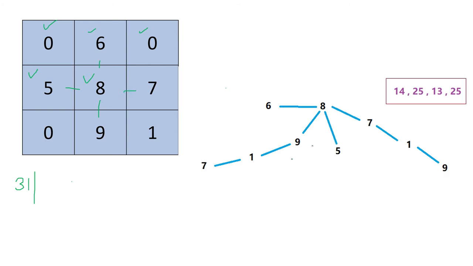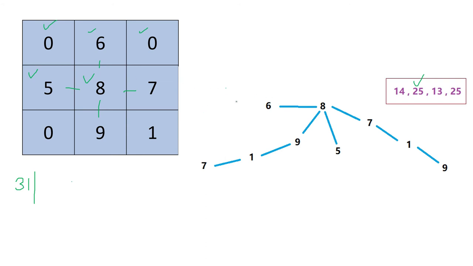So 4 paths are possible and the junction point is 8. The results it will contribute are 14, 25, then 13 and 25. What is the max? It is 25. So we have to check whether this 25 can replace the previous max, which was when the path started from 6. Obviously it is less, so we will not take this one and we will move further.